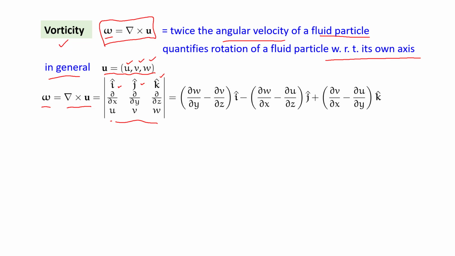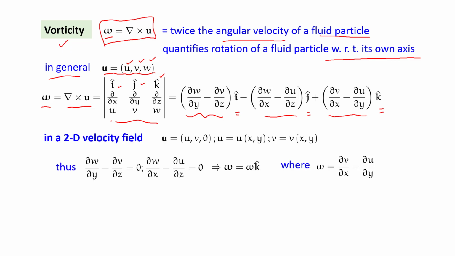That gives us 3 components of vorticity: del w/del y minus del v/del z in x direction, then del w/del x minus del u/del z in y direction, and del v/del x minus del u/del y in z direction.